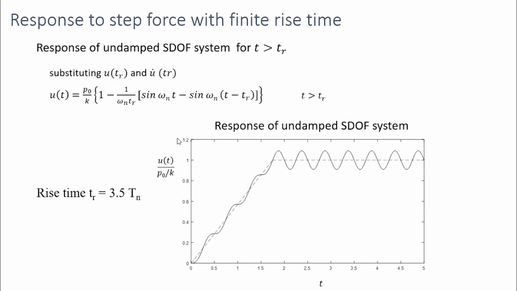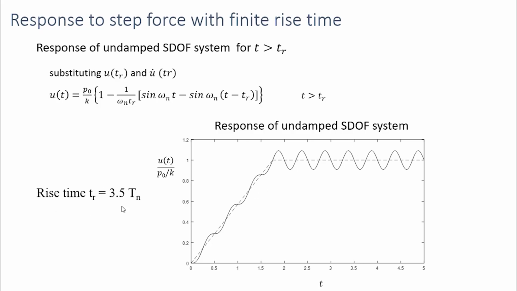So now let's see the total response of the system. When the rise time is 3.5 times Tn, the response looks like this. This is an undamped system response. The period between these two peaks will be equal to the natural period.